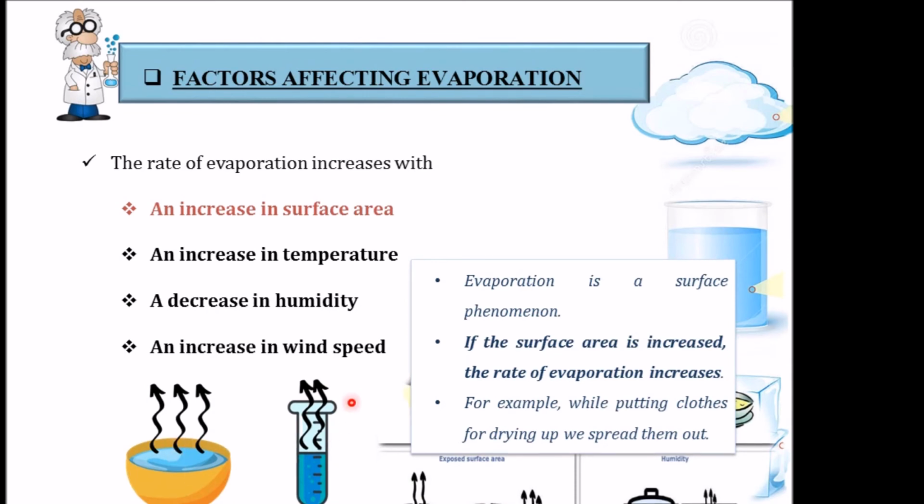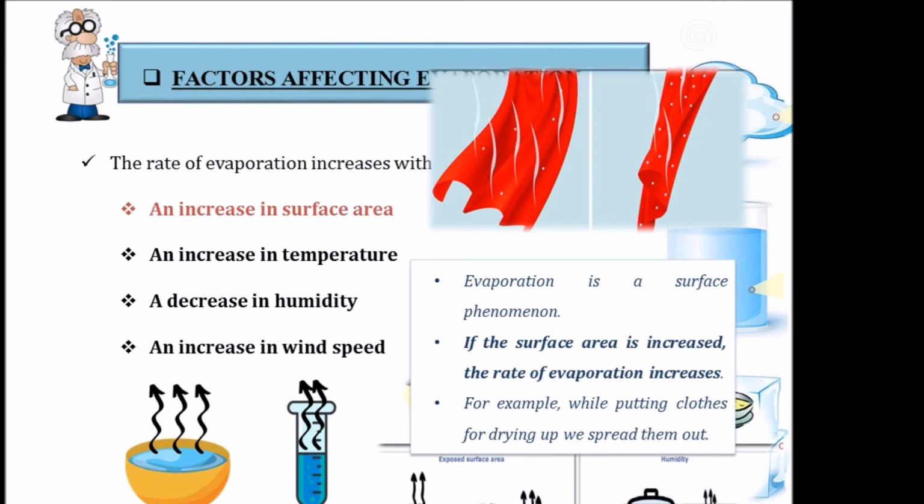Here we can see with the increase in surface area, the number of particles at the surface of the liquid is much higher as compared to this. Hence, the rate of evaporation here takes place quite fast as compared to this. Similarly, while putting clothes up for drying, if we spread them out, they dry quickly because the evaporation takes place at a much faster rate. So we could conclude that the rate of evaporation increases with the increase in surface area.